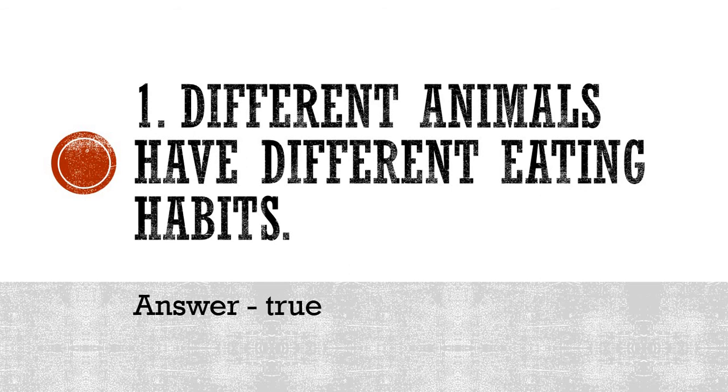Now, you will say why? Just simply, if we have observed the first half part of this lecture, in this lecture itself, the different eating habits were shown. Cow chewing the cud, then dogs and cats lap up the milk and the water. So then the rabbits and squirrels and all know their food. So different animals have different eating habits, isn't it? That is why this statement is true. And I hope that you have written the same. If not, it is okay. Now please modify your answers.